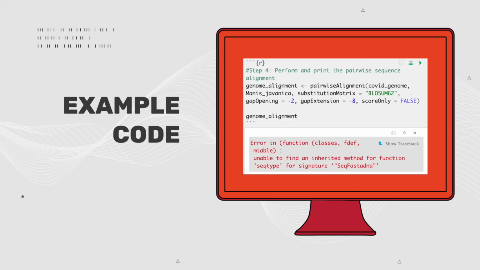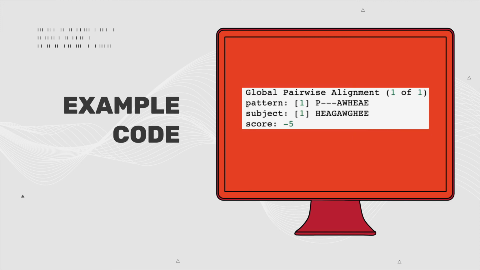For me, I did run into an error, and it said that it was unable to find an inherited method for function seqtype for signature SeqFastadna. But here, this is what it would have looked like if the global pairwise alignment had worked. It would align them, and it would show their alignment score.